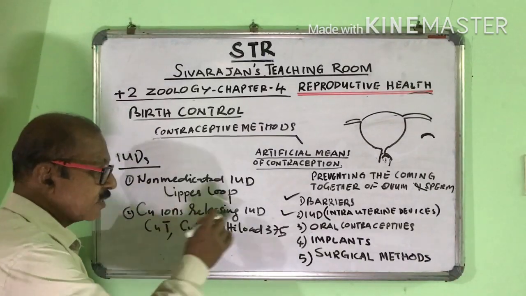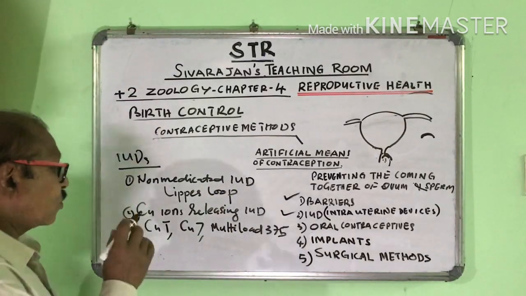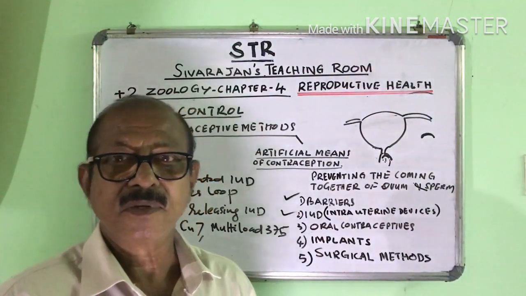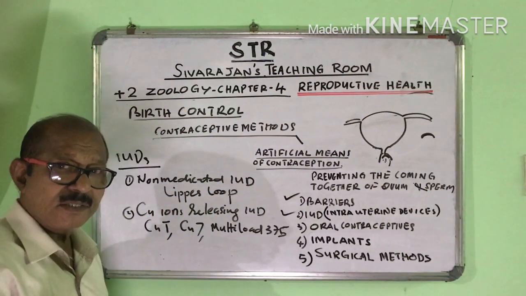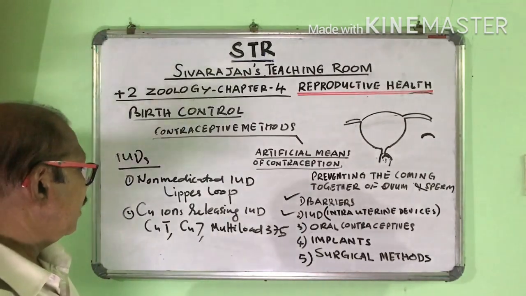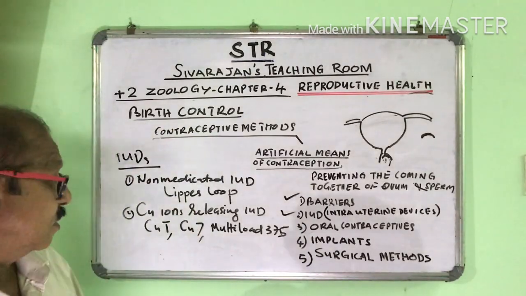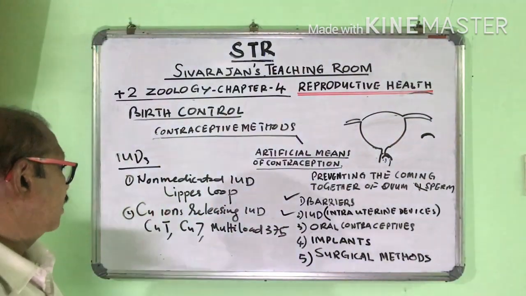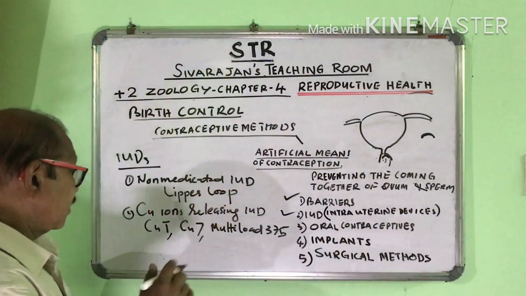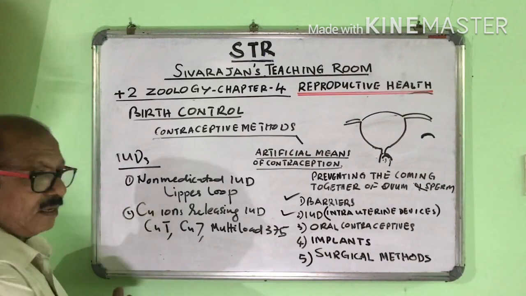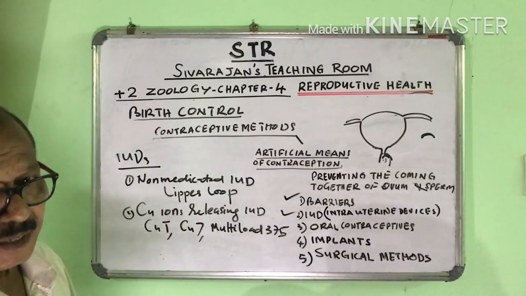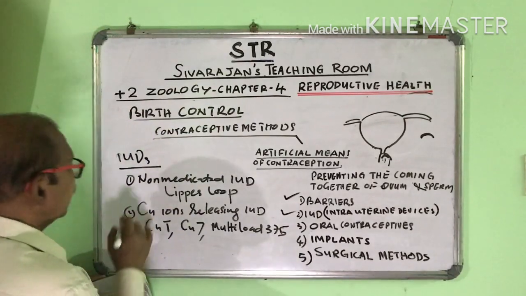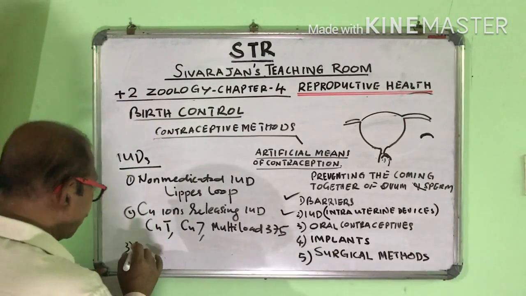Second is copper ions releasing IUDs, which reduce the mobility of the sperms, so the sperms will not be able to reach the ovum. So it stops pregnancy. Examples are copper T, copper 7, Multiload 375, etc. Then the third variety of IUD is hormone releasing IUD.